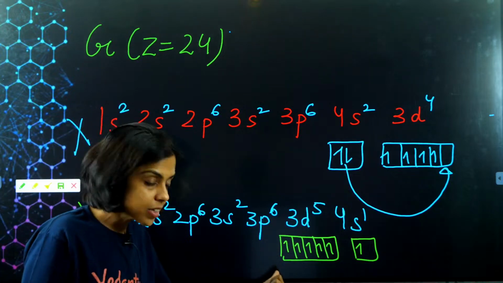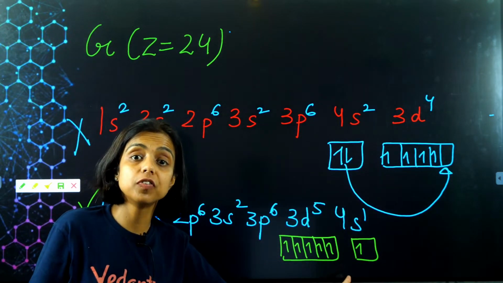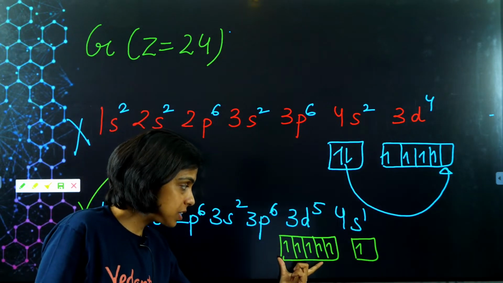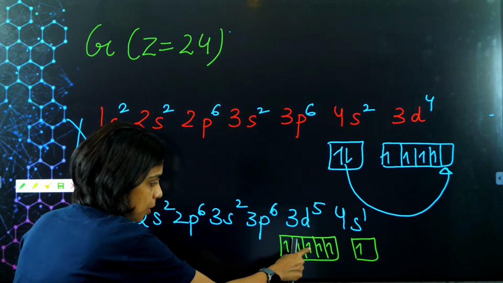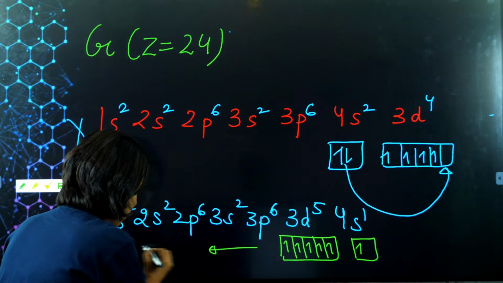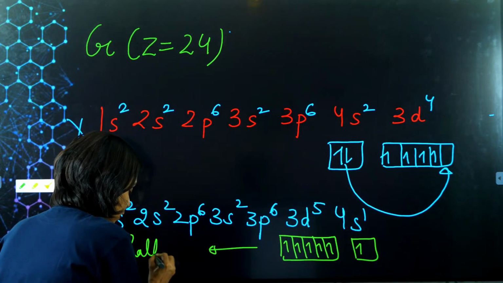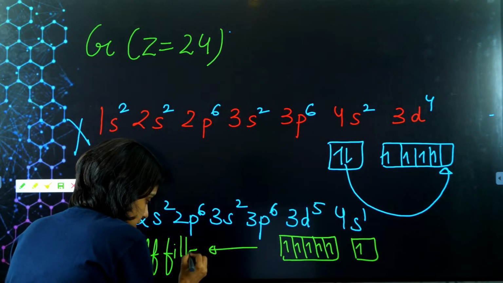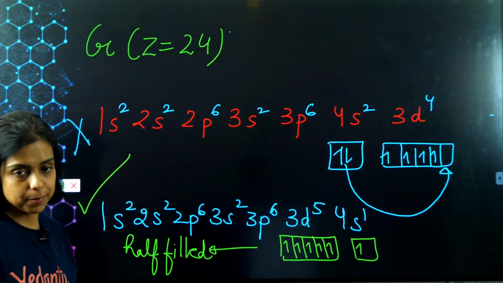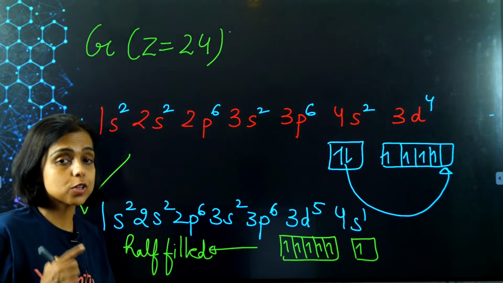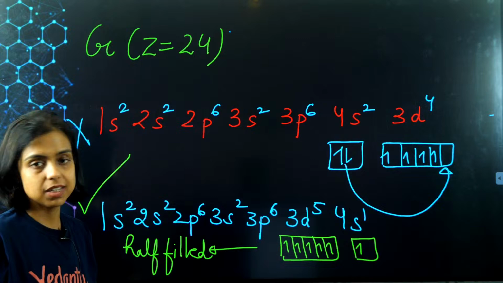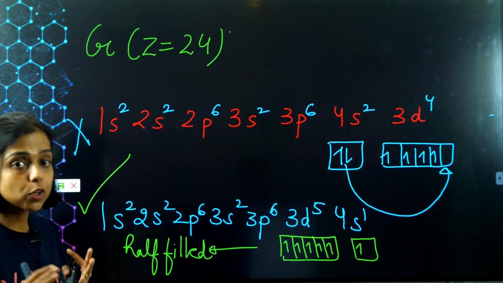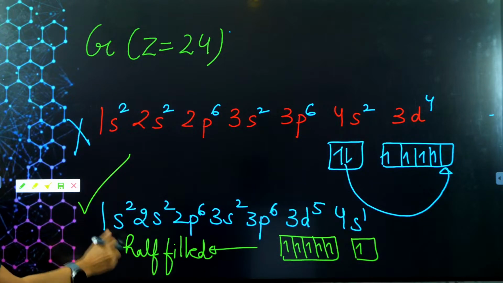Because of this kind of configuration, we call it half filled. You can see d5 is half filled, each orbital has 1 electron. This is a half filled configuration. So half filled or fully filled orbitals are highly stable. Why are half filled stable? Because of symmetry and more exchange energy, which gives stability. So that is why your chromium has this configuration, not the other.